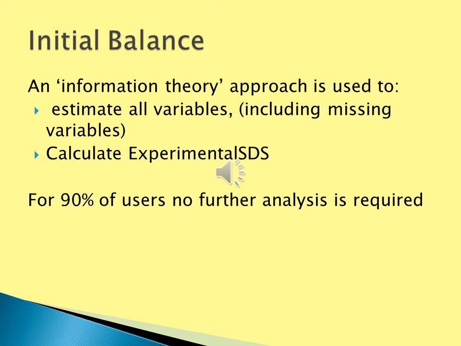The mass balance can be multi-staged in order to gain insights into the data that may assist in the balance, particularly in order to estimate the experimental standard deviations from the confidence values, and if there are many missing values, particularly solid flows. So the first step is called initial balance. During initial balance, many of the missing values are estimated, and estimates of the standard deviations are calculated and put into the table experimental SD. For many users, initial balance is all that is required.